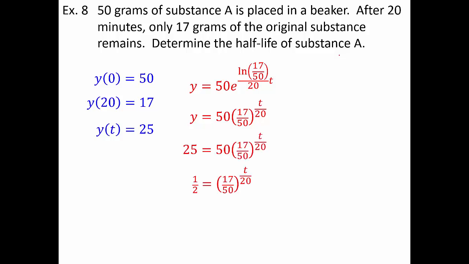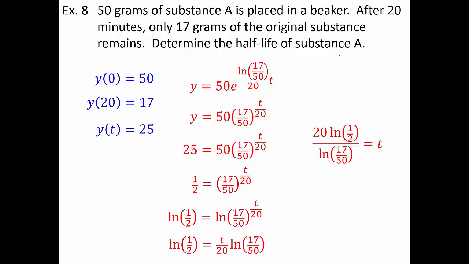25 over 50 is, of course, 1/2. ln both sides, bringing the t to the front. Multiply by 20, divide by ln of 17 over 50. And type that into a calculator. So the half-life of this substance, because we started with 50 grams and we had 17 grams left after 20 minutes, is approximately 12.850 minutes.